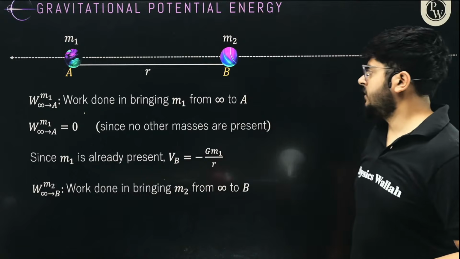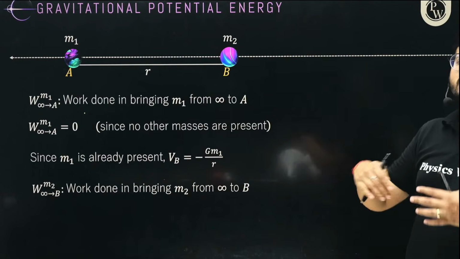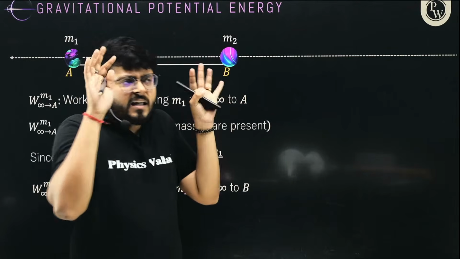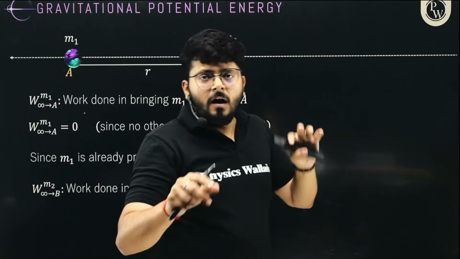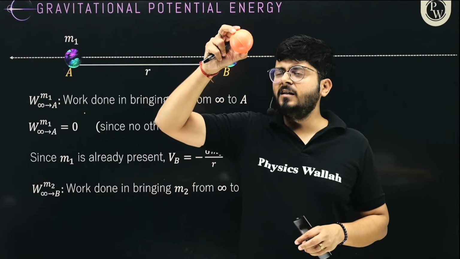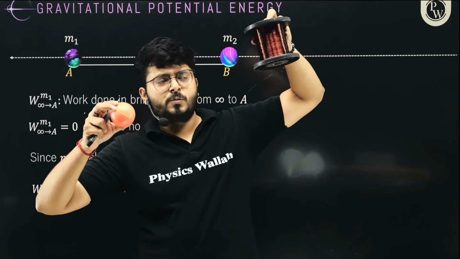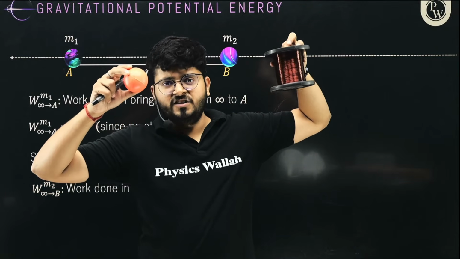So gravitational potential energy is never about a single object. A single object like Earth cannot have a gravitational potential energy. Earth and this object, the pair has some potential energy. Earth and this much heavier spool of wire has some potential energy.